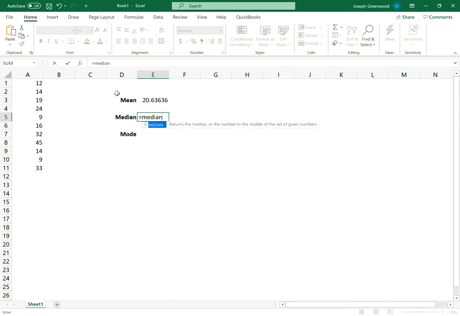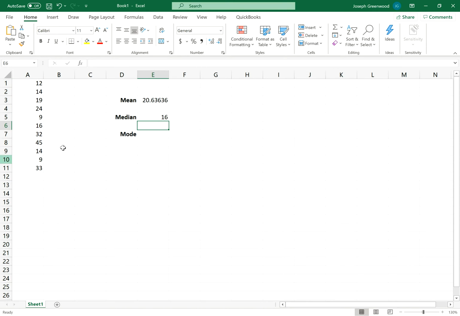The median returns the median, or the number in the middle of a set of given numbers. Again, right after I type in the function name, parenthesis, I'm going to click and hold and highlight the set of data that I want to calculate the median of, and then I'm going to close the parenthesis and hit enter. And it calculated the median as 16.